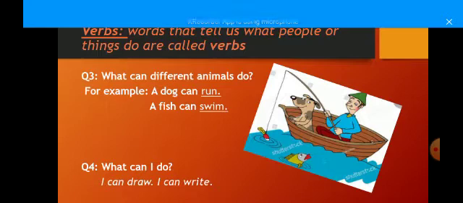Question number 4 is, what can I do? Over here I have written, I can draw, I can write. But we can say anything. I can swim, I can run. You just have to tell what you can do.